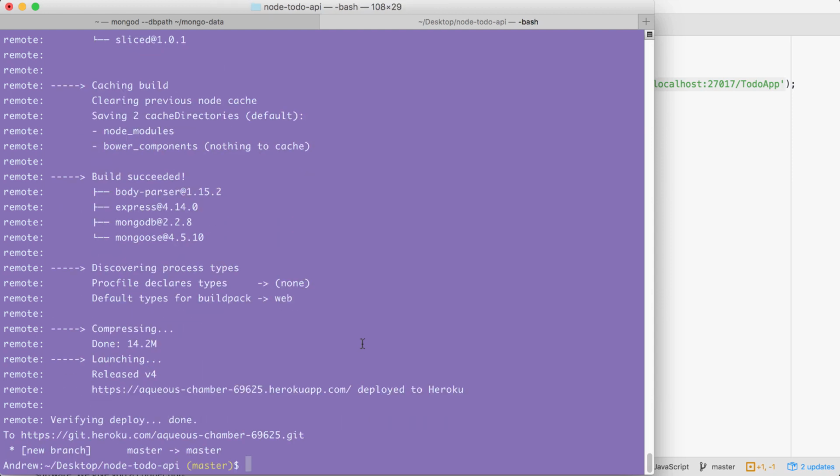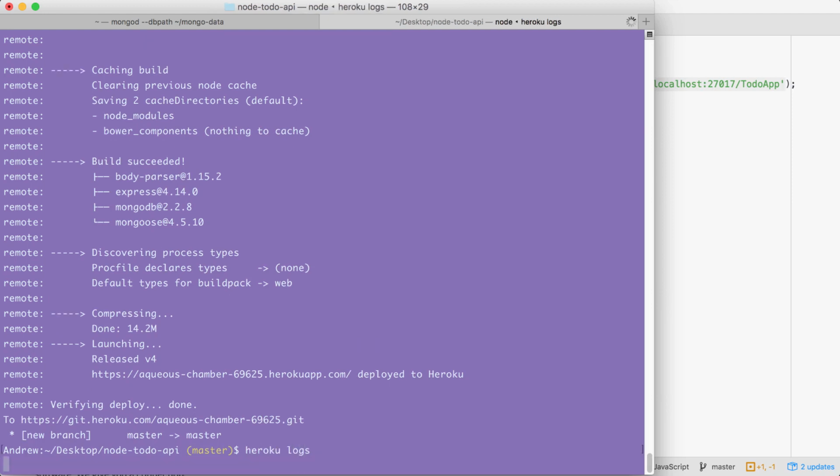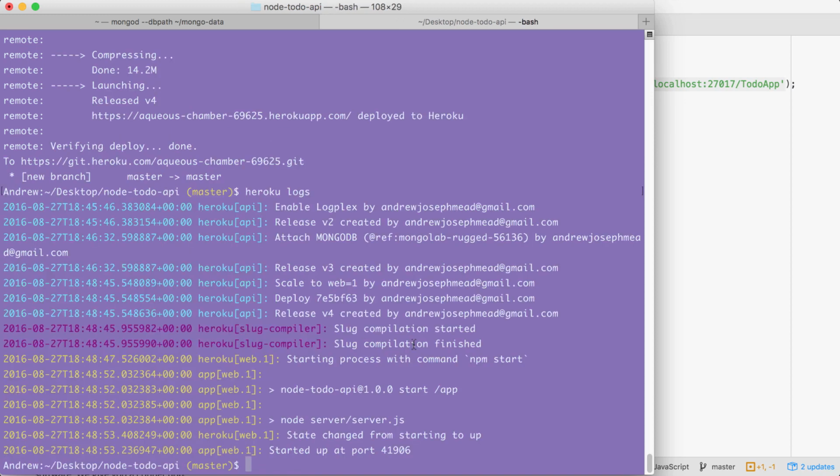Now, another command I want to talk about for just a moment is a command called heroku logs. heroku logs shows you the server logs for your application. If anything goes wrong, you can usually get an error message inside of here. So if you have a problem deploying in this section and you're going to ask a question on Udemy, please run the heroku logs command, copy the output and paste it into your question. This will let me answer your question right away. Now, as you can see, we have our started up at port 41906 message printing at the bottom, which is great. Your port is going to be different. As long as you have this message, everything should be good to go.